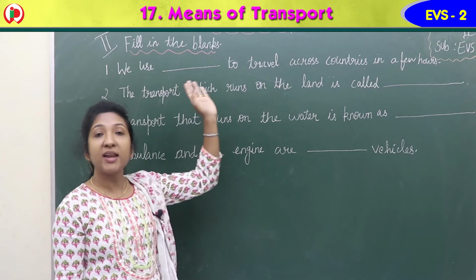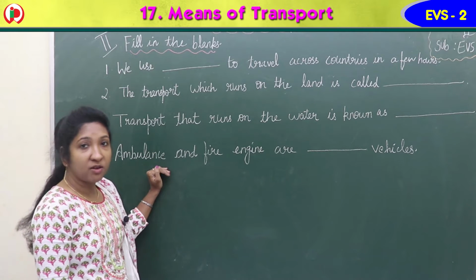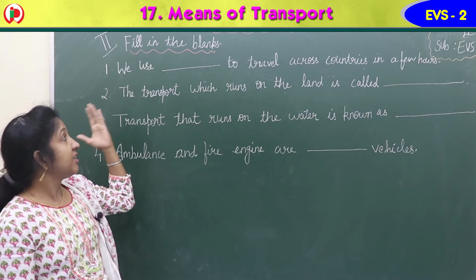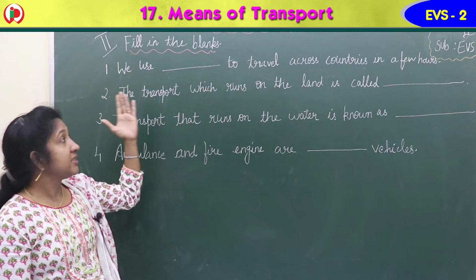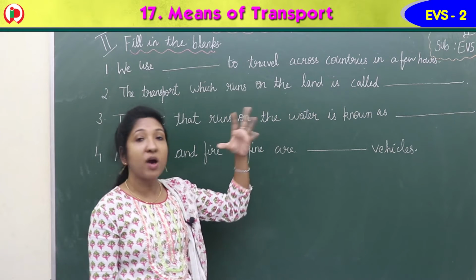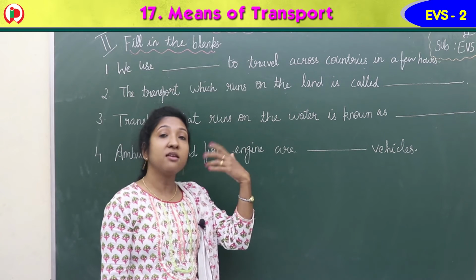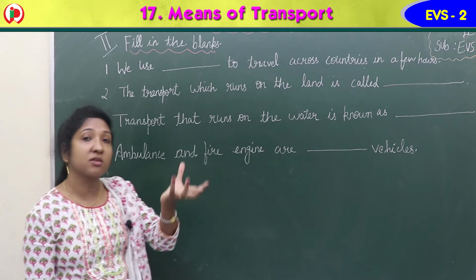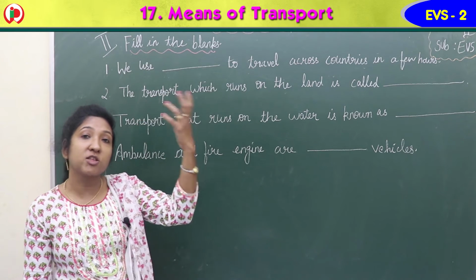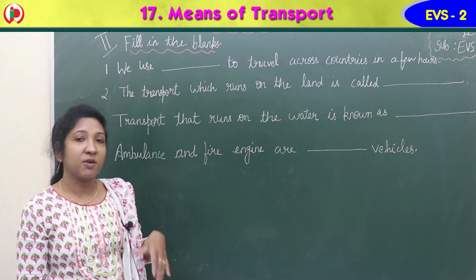Exercise 2, fill in the blanks. Okay? 4 questions are given. You have to fill up the blanks. First one, read the first question. We use dash to travel across countries in a few hours. In less time, in few hours, we travel in which transport to reach far away places? Which vehicle we prefer?